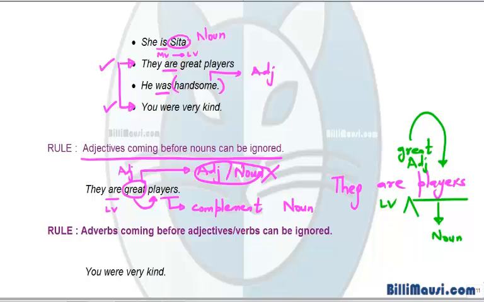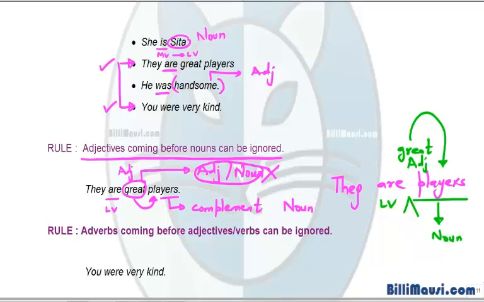Similarly, adverbs coming before adjectives or verbs can be ignored. You were very kind. So you can see kind is an adjective and very is qualifying kind. So that is an adverb, which can be ignored.